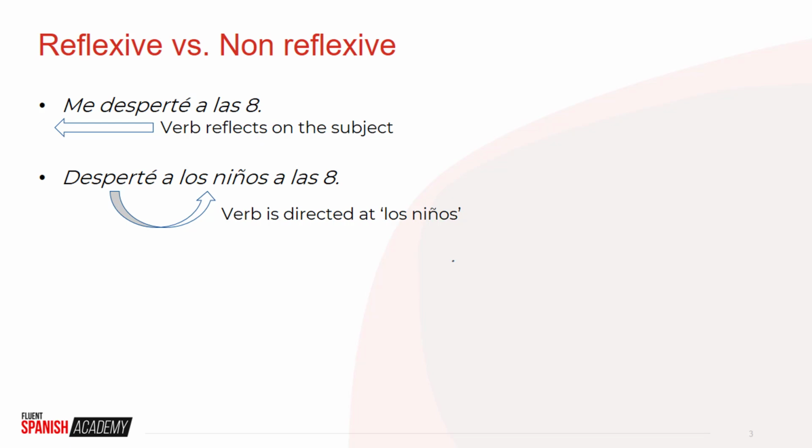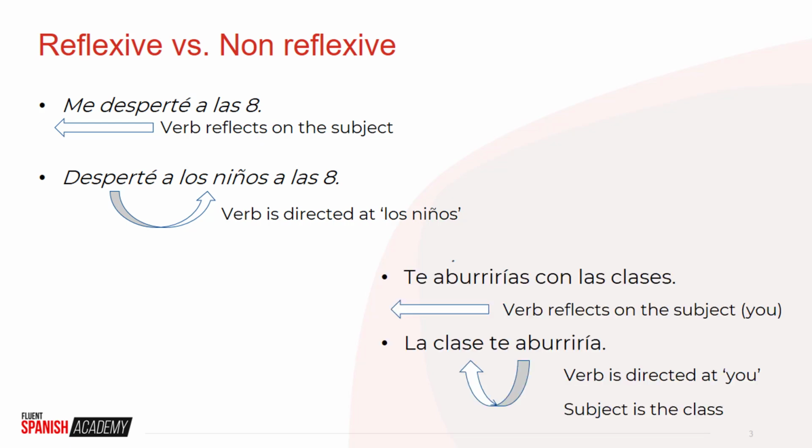Another reason we need a reflexive verb is when we really do mean to say that particular expression in English that doesn't exist directly in Spanish. Like, for example, get bored. Te aburrirías con las clases. In this case, the verb of emotion, aburrirse, reflects on the subject. You'd get bored with these classes. The emotion, the boredom, is internalized.